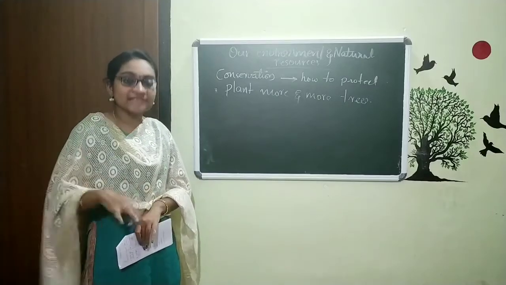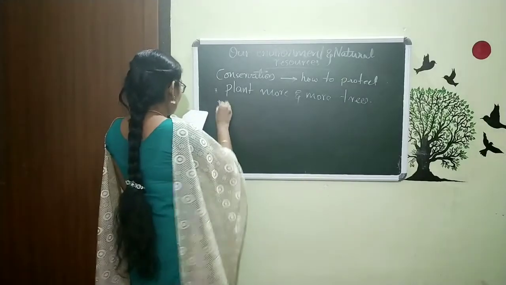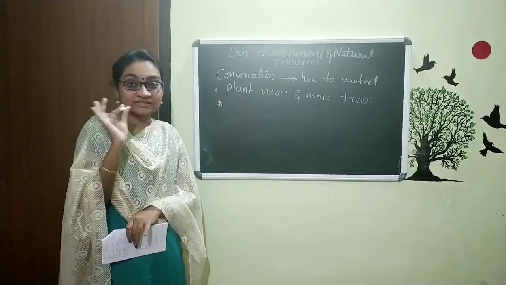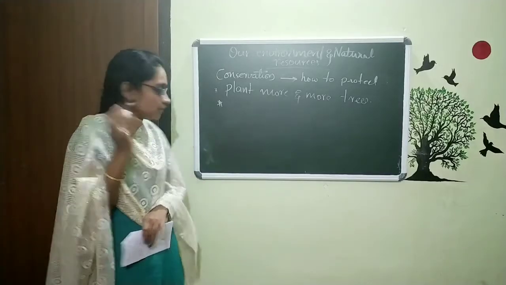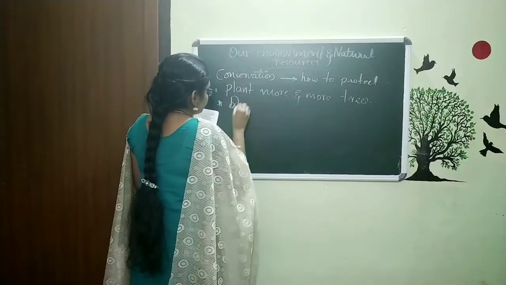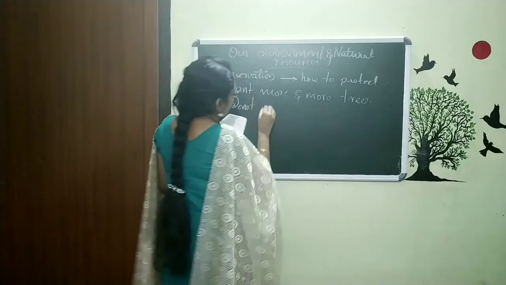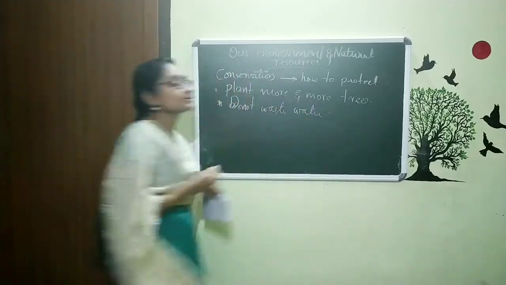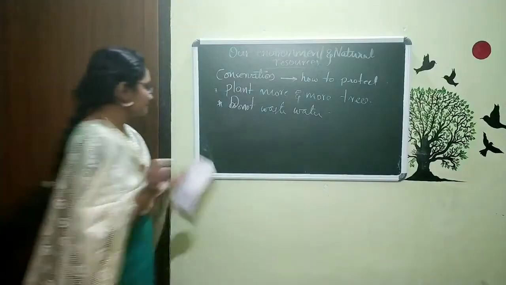We just want to plant trees. The next natural resource that is very important is water. So don't waste water. That means reduce the usage of water. That is the next point.